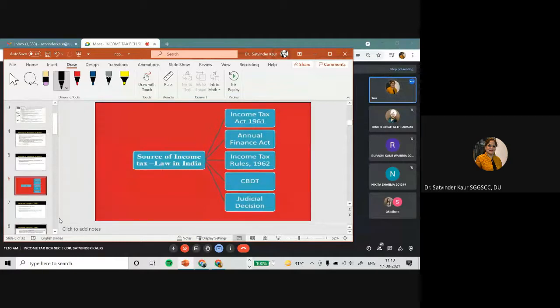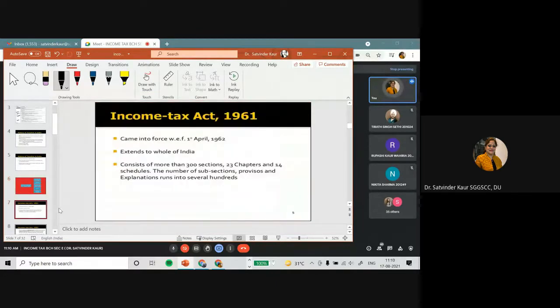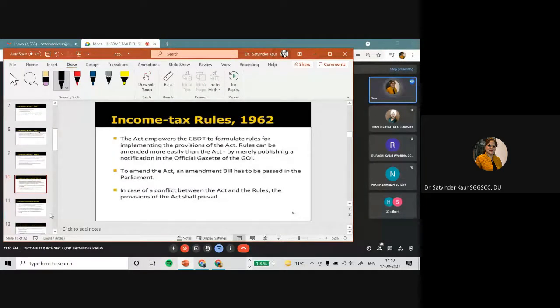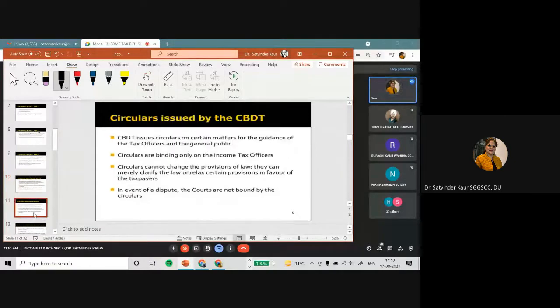This thing we have already discussed: Income Tax Act, Annual Finance Act, rules, CBDT, and judicial decisions. And this is not required. Let's move further. Now this definition talks about which persons are liable to pay tax and in respect of which income. This particular section talks about the different rules and provisions under the Income Tax Act, and how we are going to use these provisions. Then I think we can directly come to the definition.